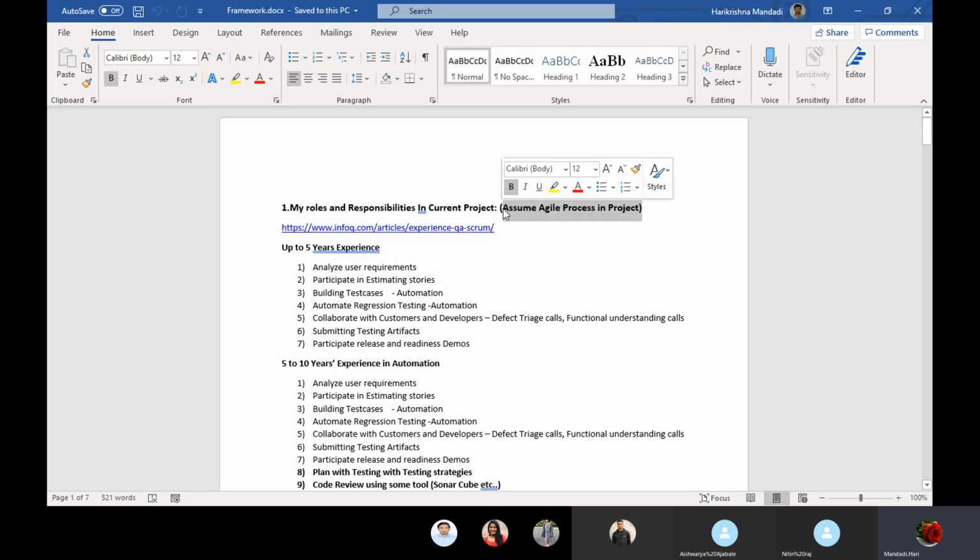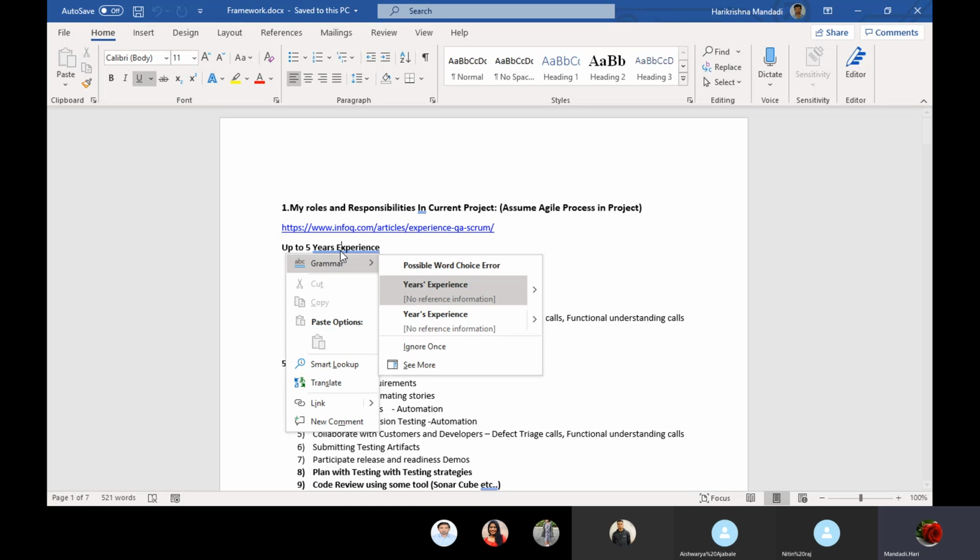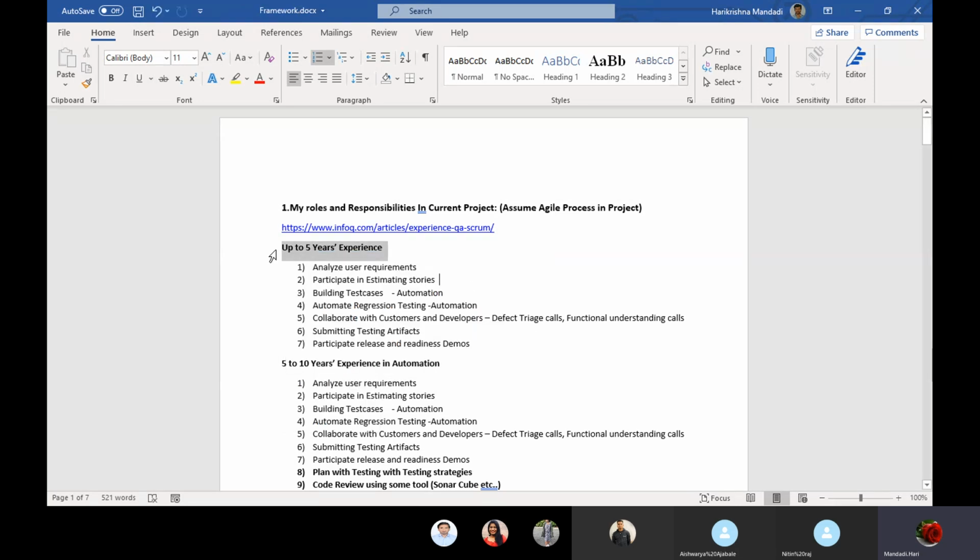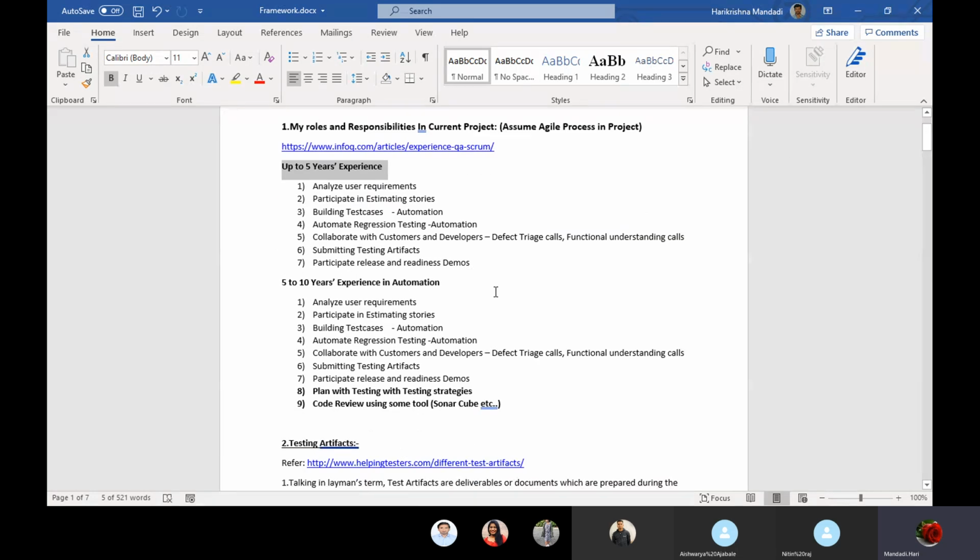At any cost we are going to say that, because we have discussed agile process many times. Up to 5 years of experience, what roles and responsibilities will there be, and for 5 plus years in automation, more responsibilities get added.